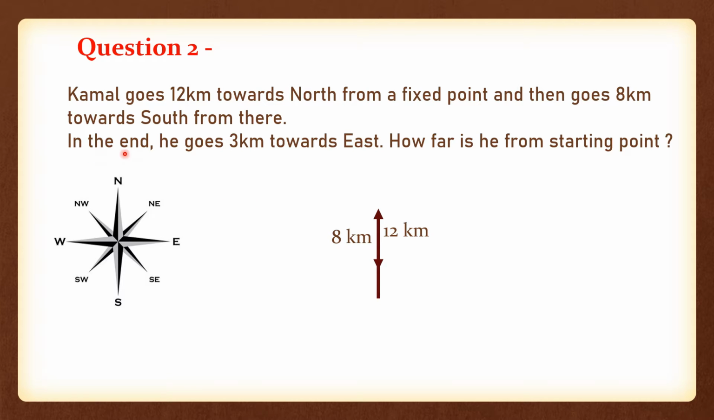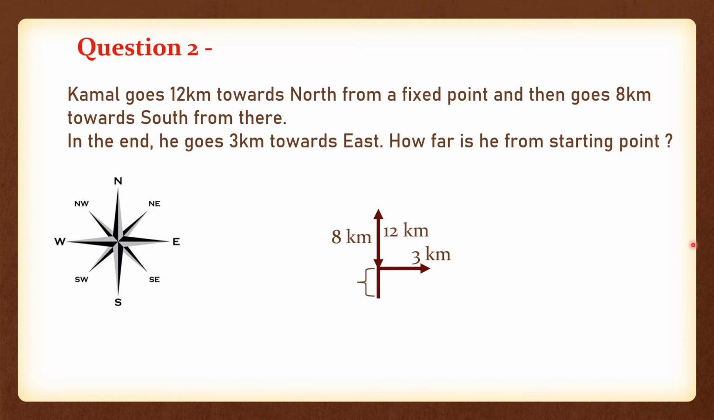Now in the end he goes 3 kilometers towards east. Means from here he is moving towards east. The distance he covered will be 3 kilometers. So east is on this side from this point. So he moves there with 3 kilometers. Okay, now the question is, how far is he from his starting point? Means this is the starting point, this is the ending point. So how far is he?